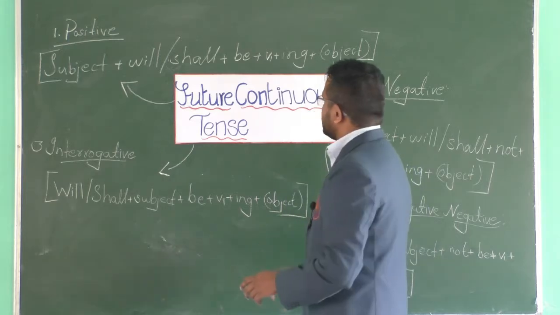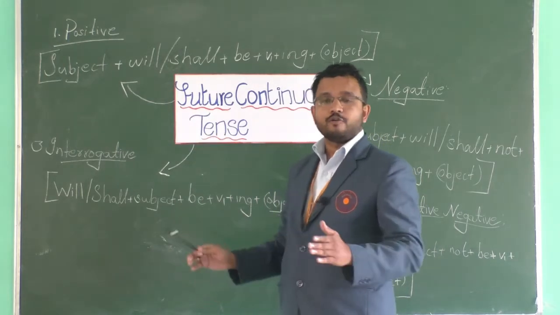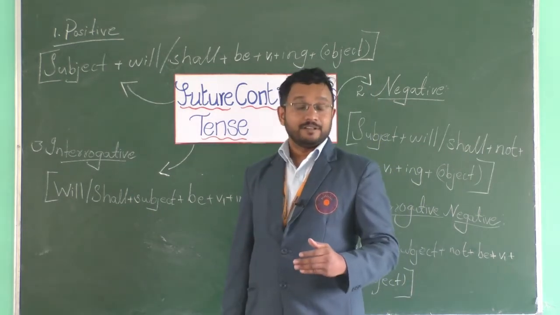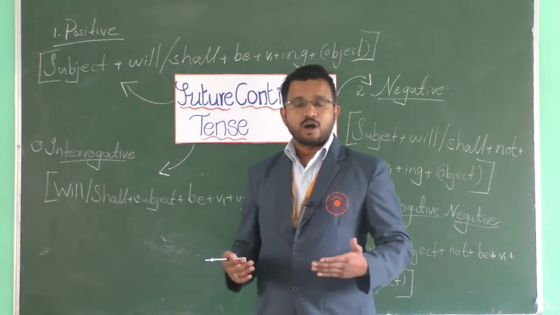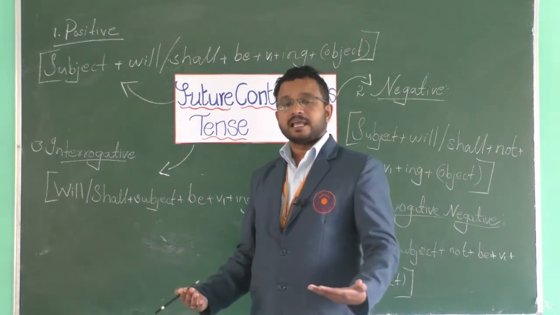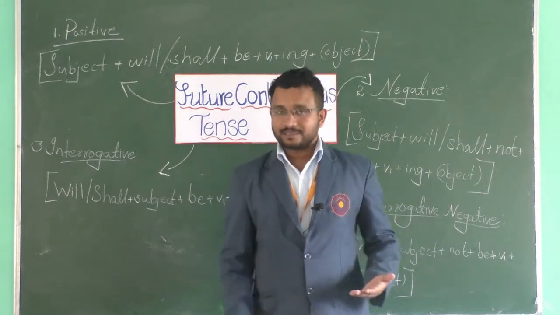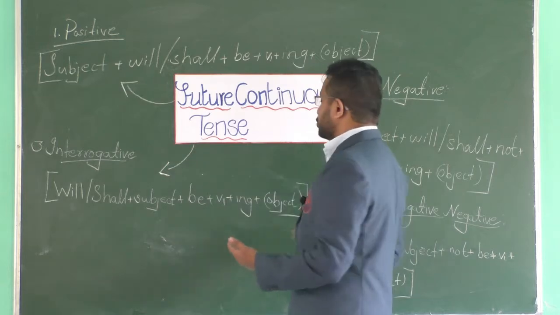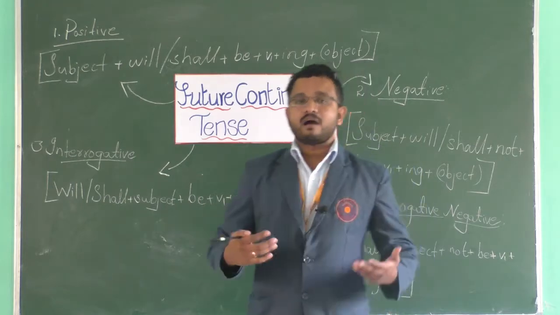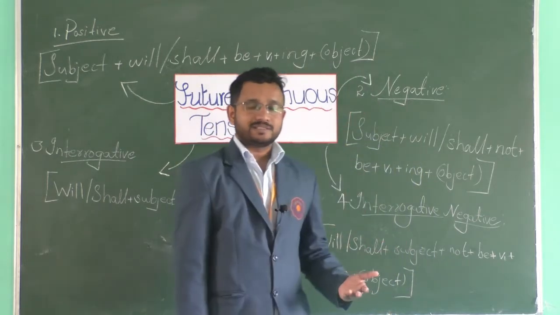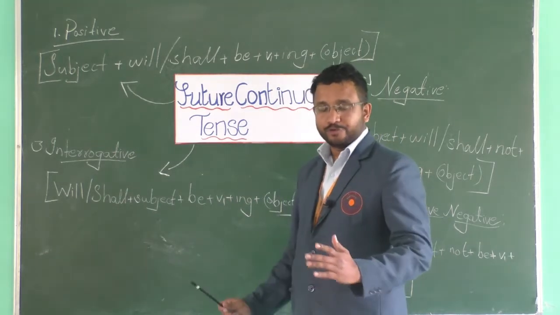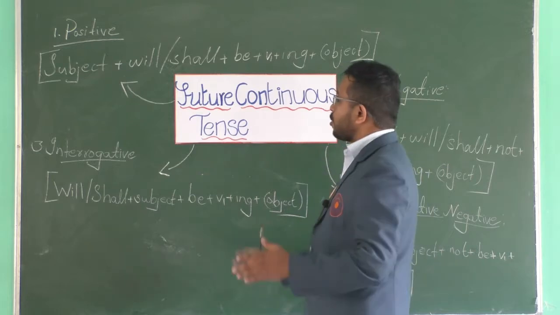All right, and for that we have got 4 different rules. The first rule is positive and negative statements. As all of you know, in positive we state different things, and we negate different things. In the same way, in the last 2 we ask direct questions and we ask negative questions, right? All right, so let's see the first one, future continuous positive.